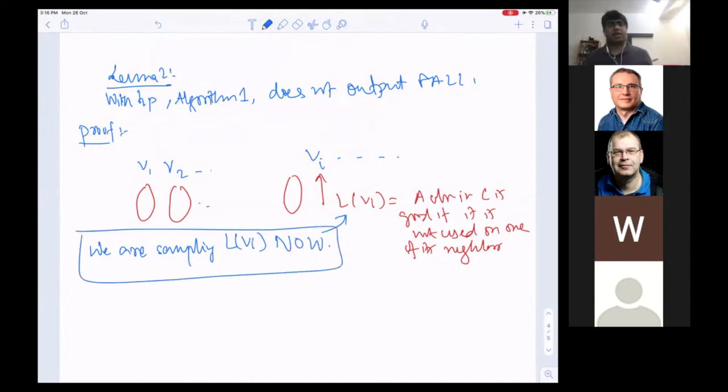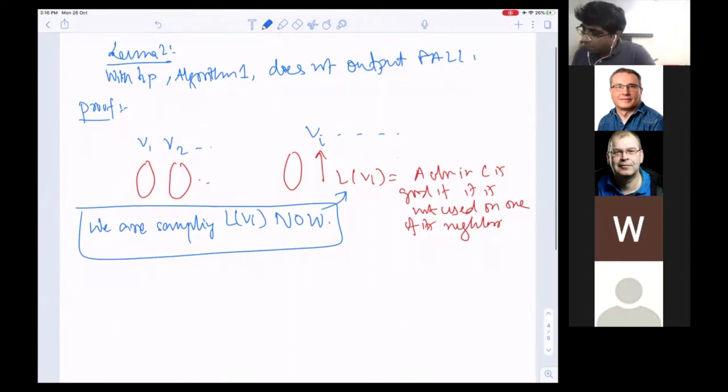Because it is independent, it doesn't matter. So you ask yourself, how many neighbors of vi could be earlier?